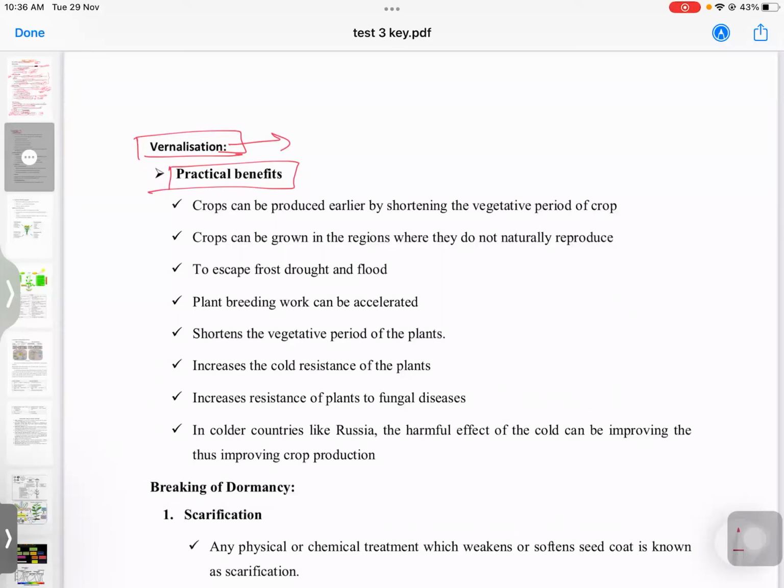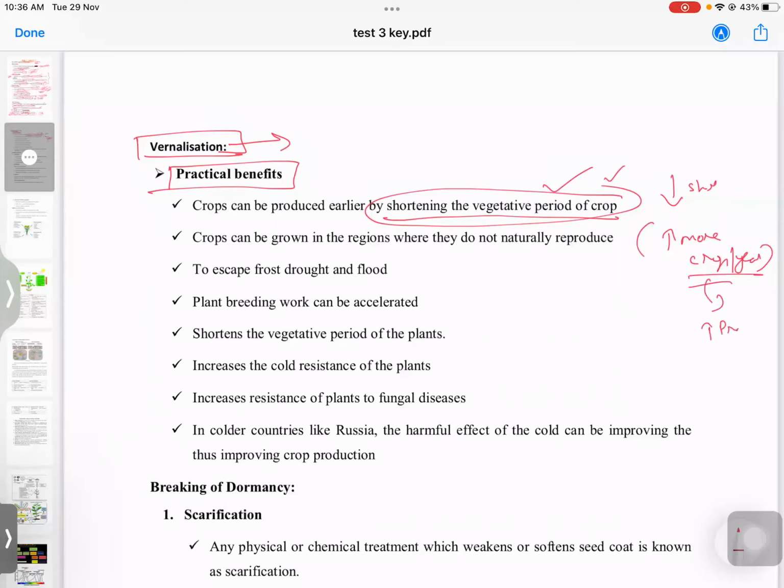The first thing is it is used for shortening the vegetative period of the crop. What are the advantages? You shorten the vegetative period of the crop, so you can have more crops per season, more crops per year. Indirectly that will also increase our production and also our profit. So you should interconnect like this.